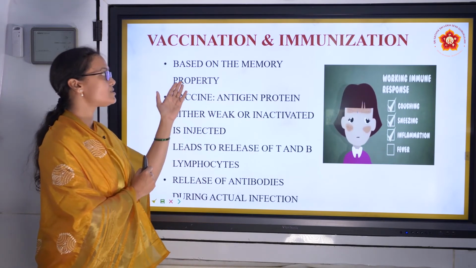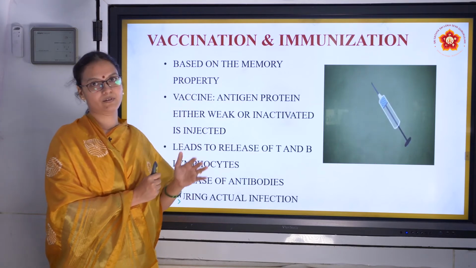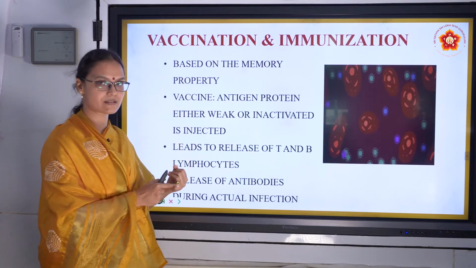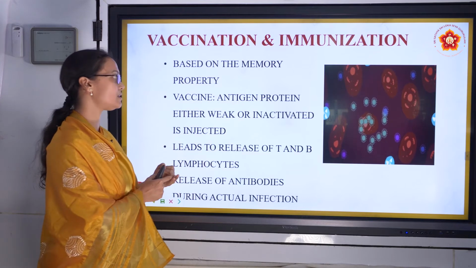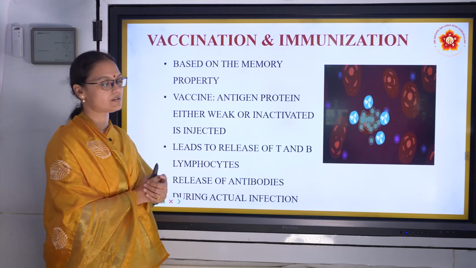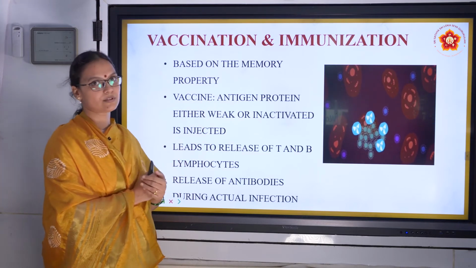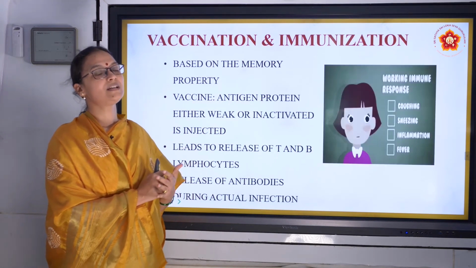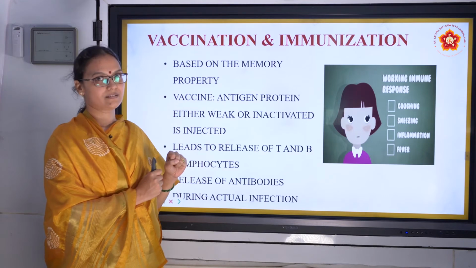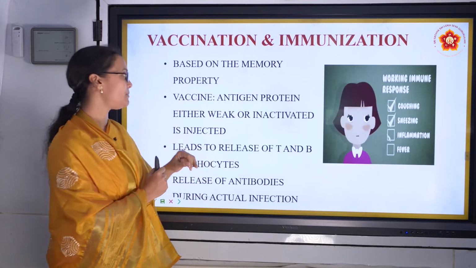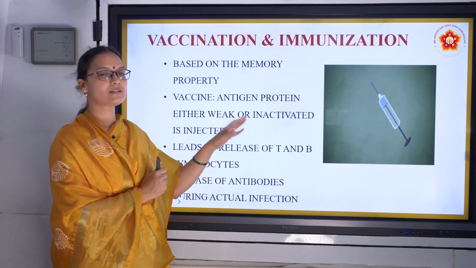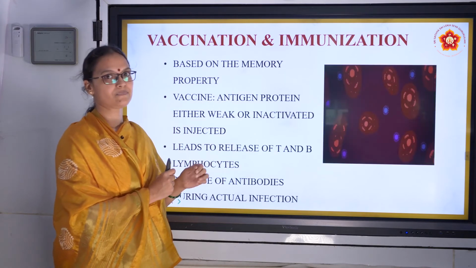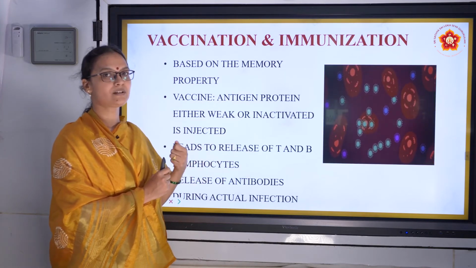So what is it based on? It's based on acquired immunity. It is an example of active immunity and also acquired immunity. What do they do in immunization? They take up the antigen protein. For example, with a coronavirus vaccine, they will take the protein of the virus and weaken it. They make it either weak or very inactive, very mild. And then they inject it into our body.